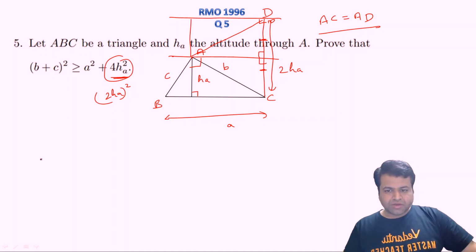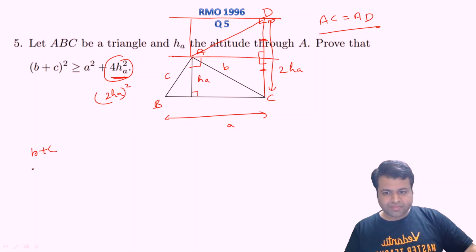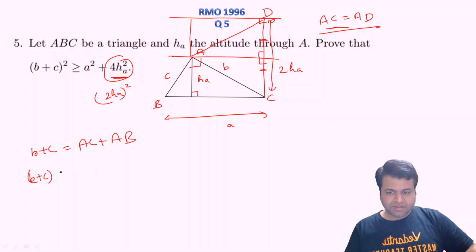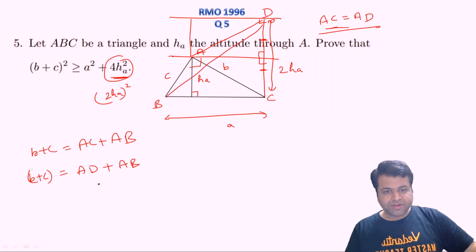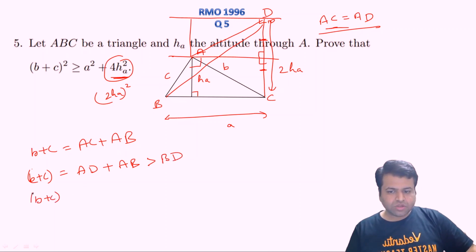So B plus C, that will be nothing but B plus C. We can write B as AC plus AB, and since AC was equal to AD, we can say that this B plus C will be nothing but AD plus this AB, right? And as you can see, ABD is a triangle, in which we can say that this thing will be greater than BD, right? So we can say that B plus C whole square should be greater than BD square.